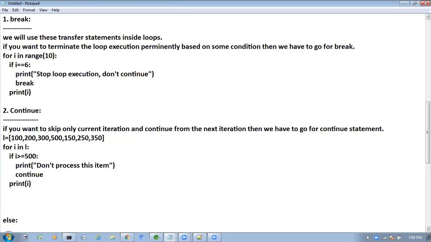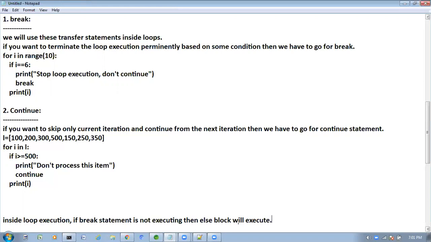See, inside loop execution, if the break statement is not executing, then the else block will execute.